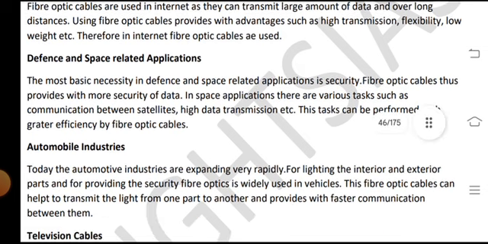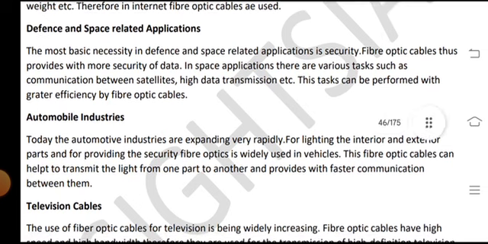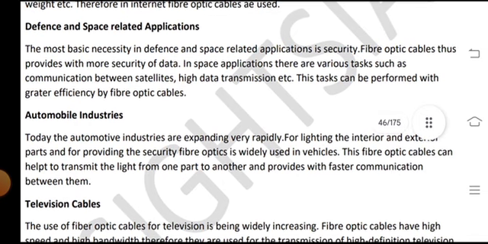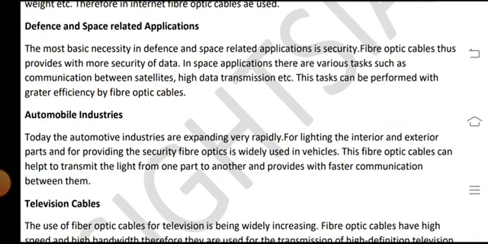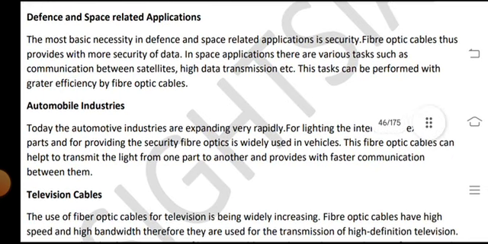Space applications: fiber optic cables are used in different space-related applications, and the most basic necessity in space-related applications is security, and fiber optic cables provide more security of data. There are various tasks such as communication between satellites, high data transmission, etc. These tasks can be performed with greater efficiency by fiber optic cables.